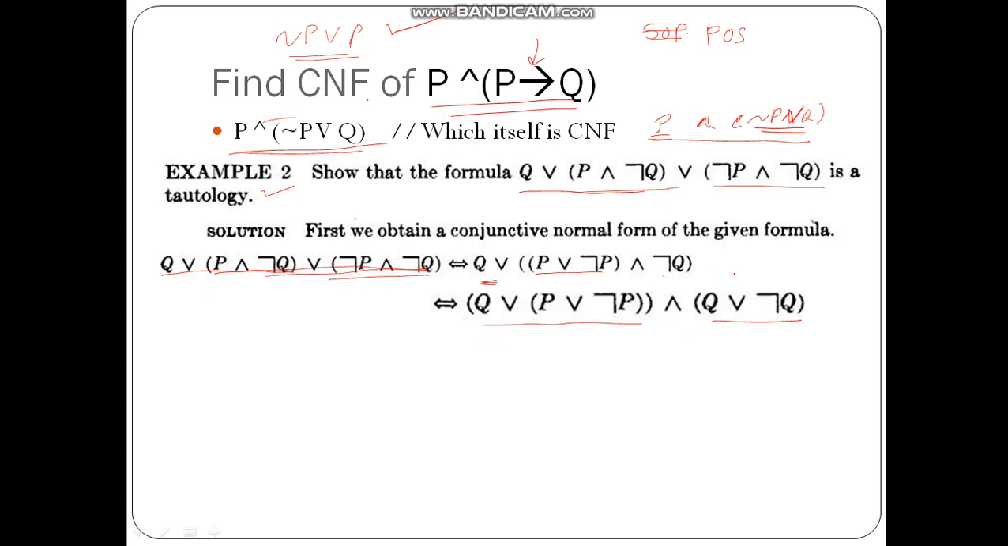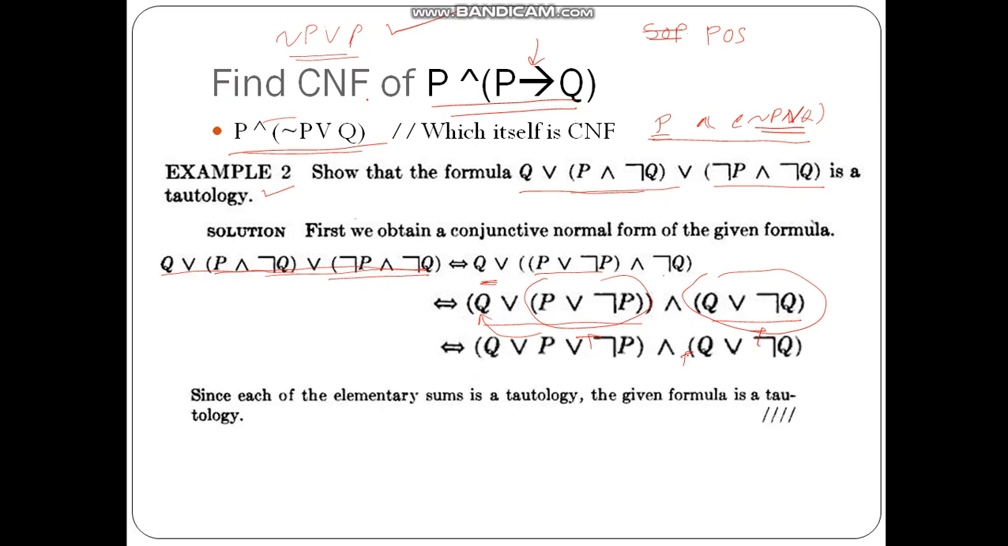So what we find here is this side is always true. Then this P or not P is true, and this true or Q. So true or anything is true. So true and true is again true. So this particular equation is going to be true, and this is in the format of product of sum. Since each elementary sum is a tautology, the given sum is a tautology. So this is a different type of example that we discussed.